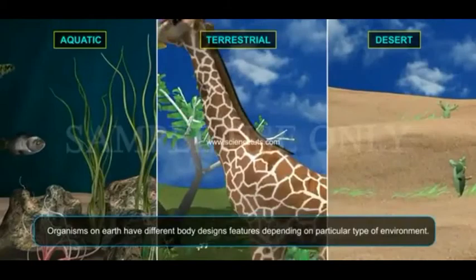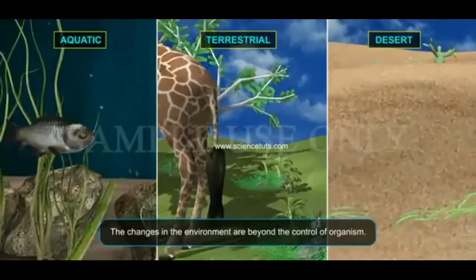How are the variations in DNA important? Organisms on earth have different body designs depending on the particular type of environment. The changes in the environment are beyond the control of the organism.